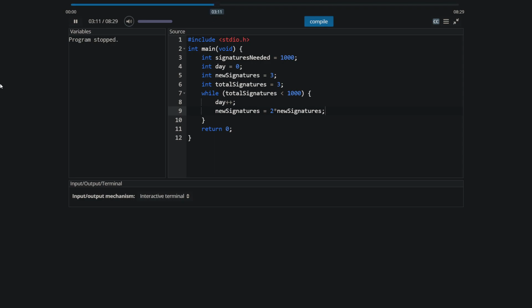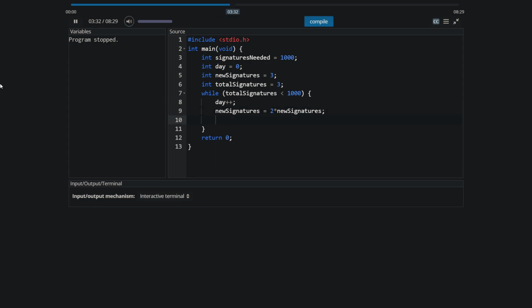It's not that everybody who has already signed always goes back out and finds 2 more people. That would be the use of total signatures here. It's only the newbies who go out and find 2 friends. After that, you're done. You don't have to keep going out every day and find new people to sign. So it's only the new people who each find new people. All right. So that's the new signatures.